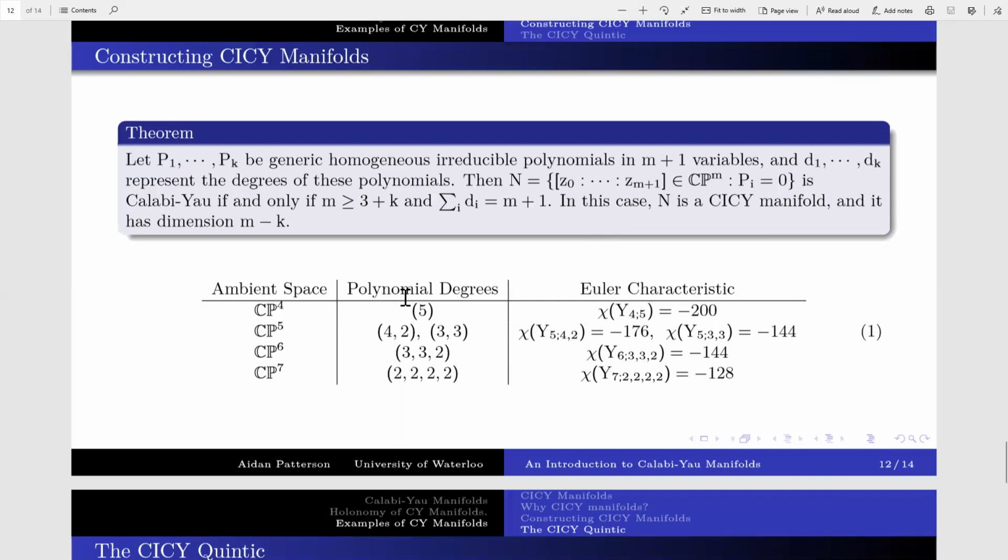In CP4, we can pick a generic polynomial of degree 5, and we obtain a manifold whose Euler characteristic is -200. We denote these by Y45, as in Y in CP4, polynomial degree 5. In CP5, there are two possible cases: one where you take the intersection of a variety defined by a 4th degree and 2nd degree polynomial, or a 3rd and 3rd, and then so on for CP6 and CP7.